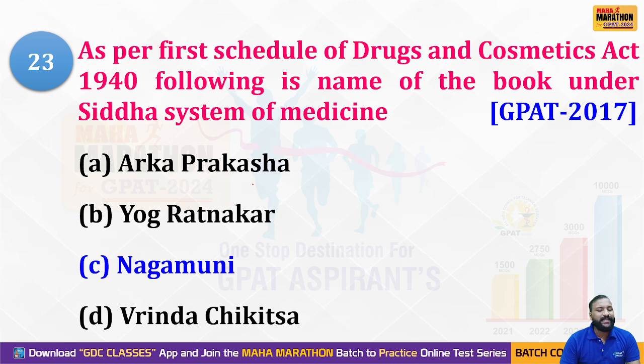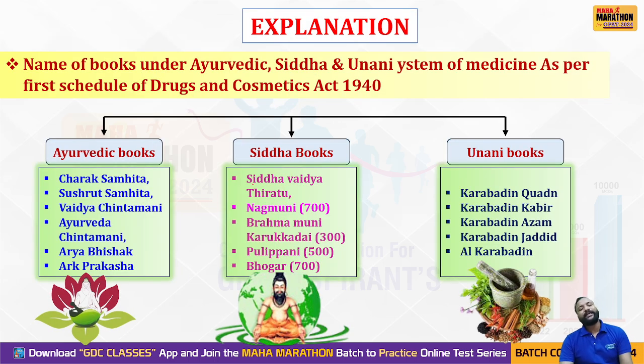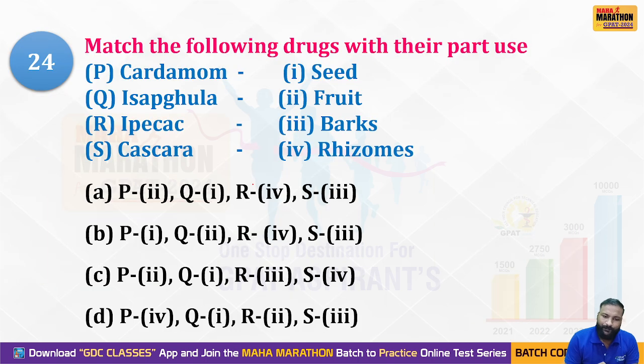Yes, option C is the right answer. Nagamuni. For every system of medicine, there are some important books. You have to look at that once. Ayurvedic books include Charaka Samhita, Shushruta Samhita, Vaidya Chintamani, Ayurveda Chintamani. Whereas Siddha refers to Siddha Vaidya Tritu, Nagamuni, and Brahma Muni. Unani has different names like Karabadin Kabir and Karabadin Sazid. Every system has its own books or scriptures, so you should remember that. But Nagamuni refers to the Siddha system of medicine book.